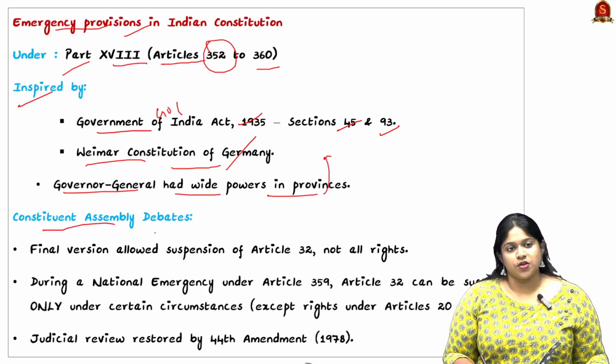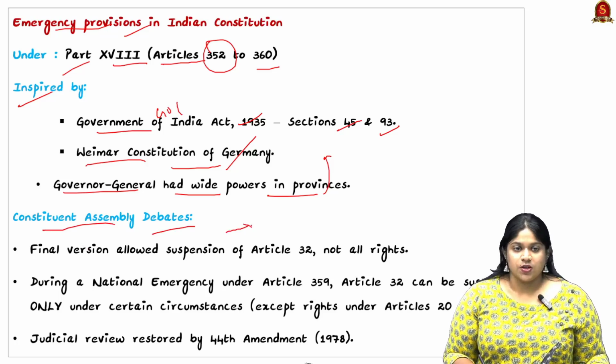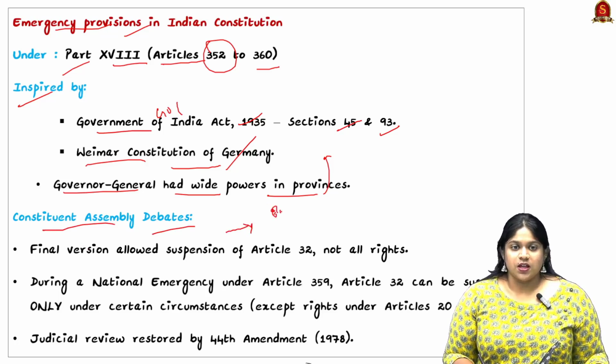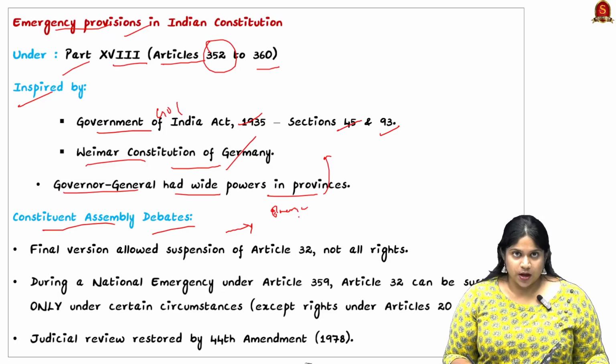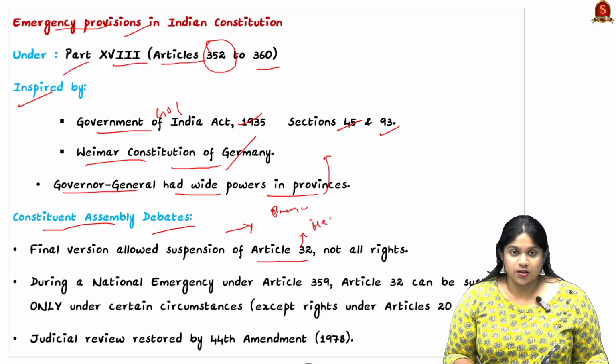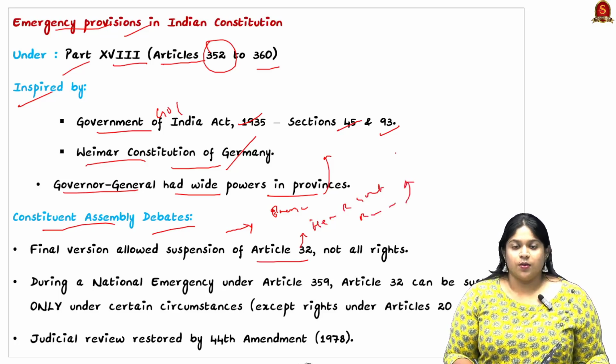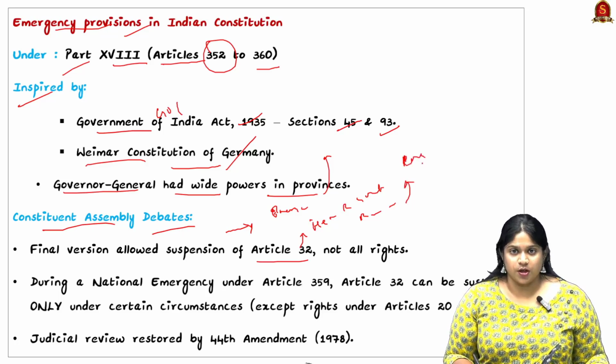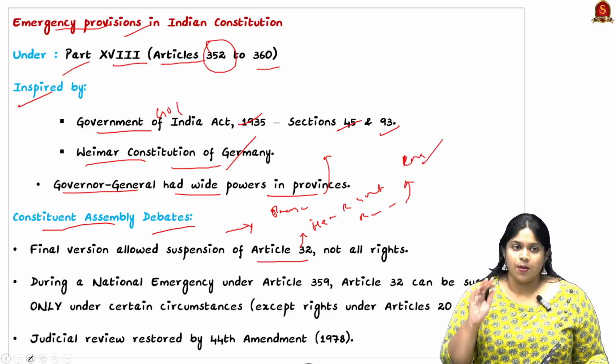Now looking into a few constitutional assembly debates. Here emergency was largely used during presidential rule in the 1970s, where Article 32 was suspended. Article 32 is known to be the heart and soul of our Constitution by B.R. Ambedkar, as the main article, Article 32 provides constitutional remedies.